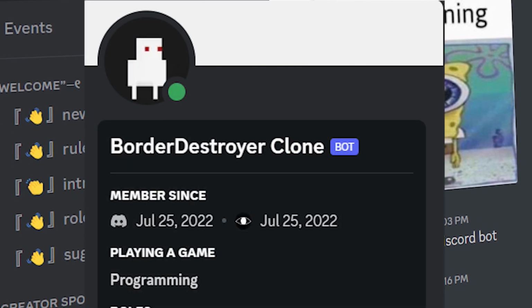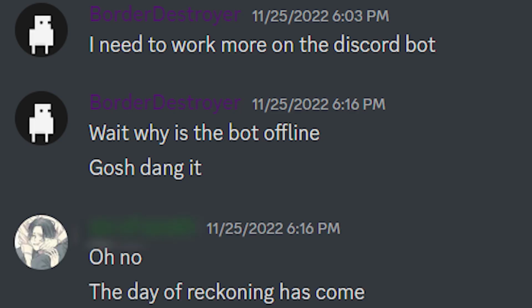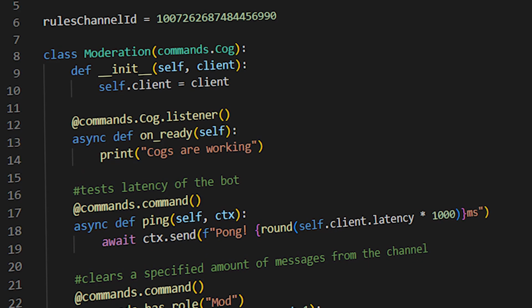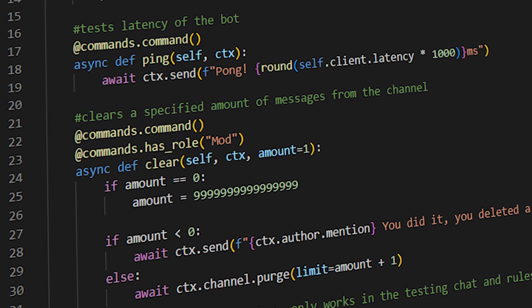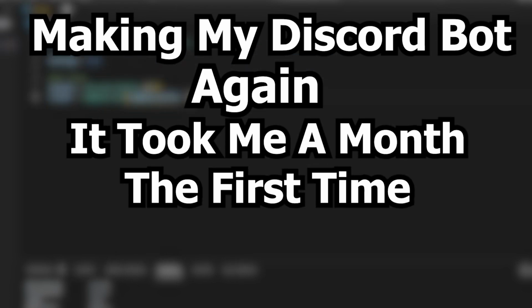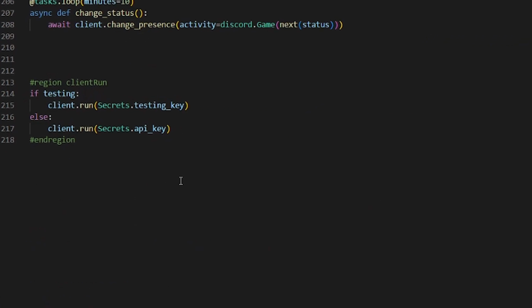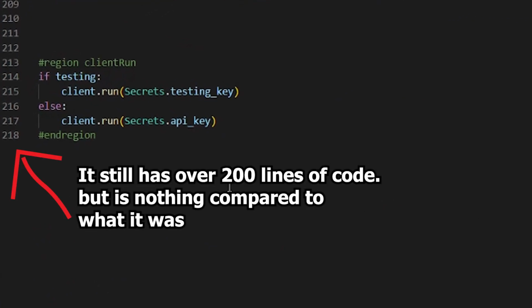If you don't know, I have a Discord server, and on there I made a bot specifically for it. About a week ago now, however, it completely broke for some reason. So now, I'm going to be rewriting all the code for it, and hopefully making it better. This probably won't be the case, but... The bot for the time being is going to be very simple compared to what it was in the past.